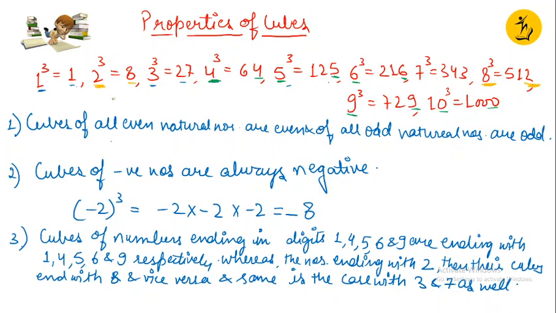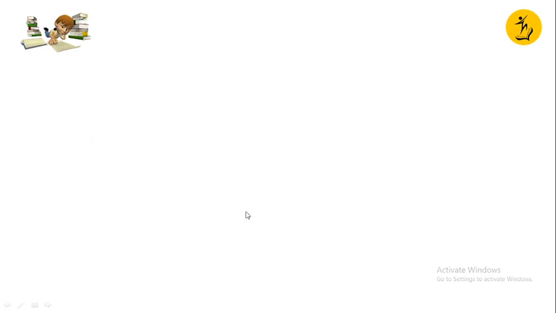Similarly, if a number ends with 3, then its cube would end with 7, and if it is 7, then the unit digit would end with 3. Right? So this is what it is all about. Clear, children? Let's do a few questions related to this.